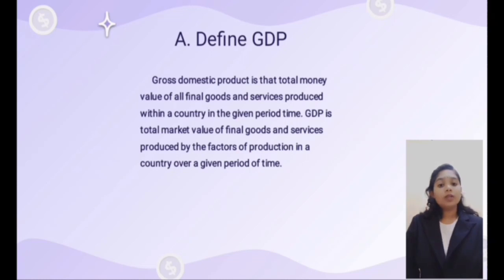First is the definition of GDP. Gross domestic product is the total money value of all goods and services produced within a country in a given period of time. GDP is the total market value of all final goods and services produced by the factors of production in a country over a given period of time.